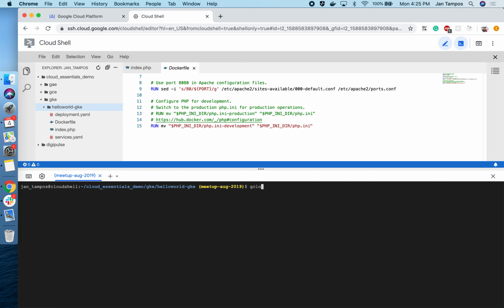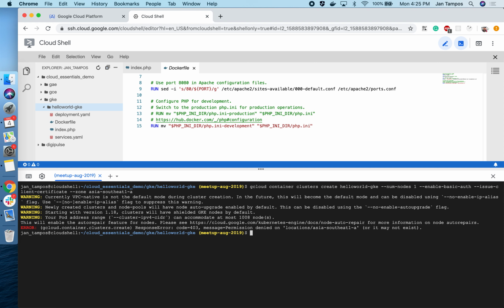Now we have to create our cluster. I'm using the command line to create it. We are doing gcloud container clusters create hello world GKE. The number of nodes in our cluster would be 1. We are enabling basic authentication, which is just basic, and we are issuing a client certificate and setting our zone to asia-southeast1-a. And then we are good.